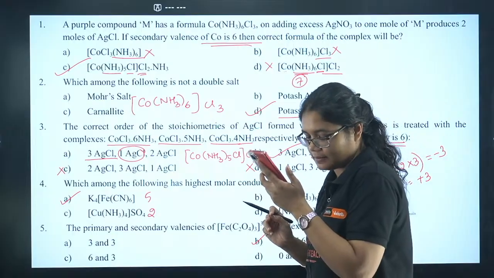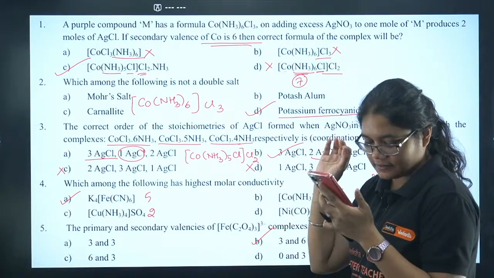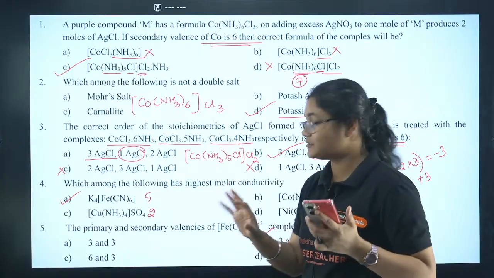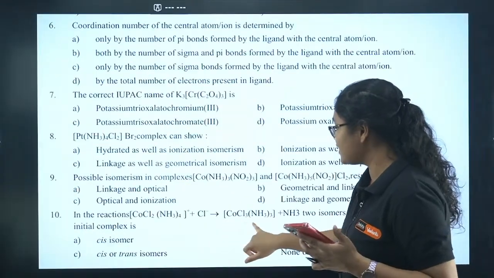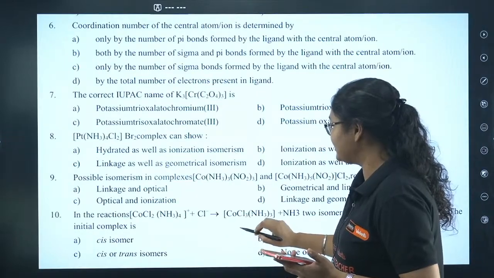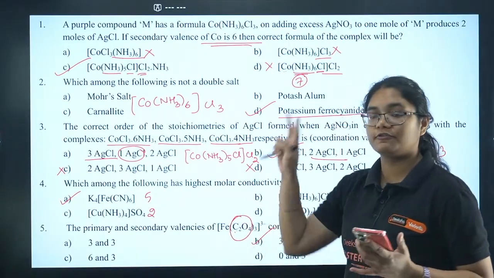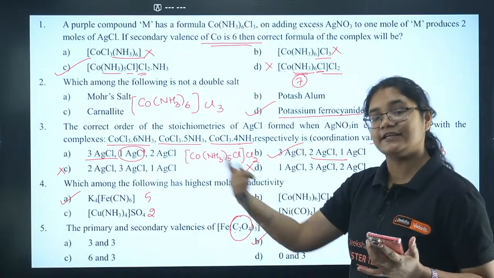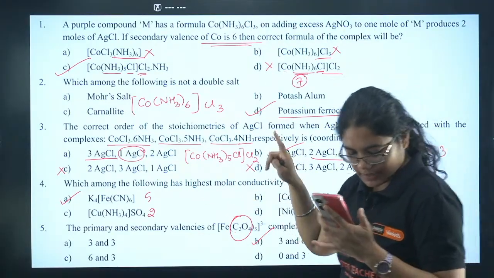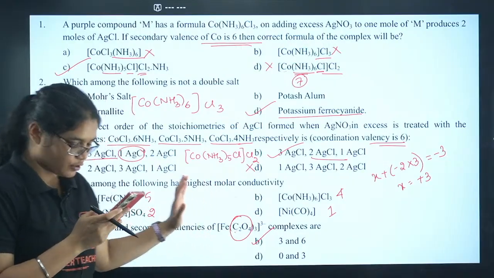Secondary is not C, Prakriti. Secondary will be 6. Why 6? Please remember, again I am saying, this is a bidentate ligand. Each C2O4 forms 2 bonds, so 3 C2O4 will form 6 bonds. Prakriti, is it clear to you? Please tell me if this concept is clear to all of you.